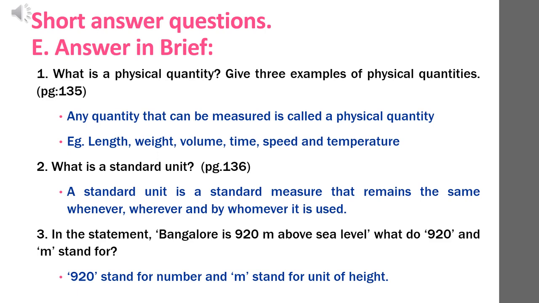In the statement, Bangalore is 920 meter above sea level, what do 920 and m stand for? We know that every measurement has a number and a unit. So 920 stands for the number and m stands for the unit of height.